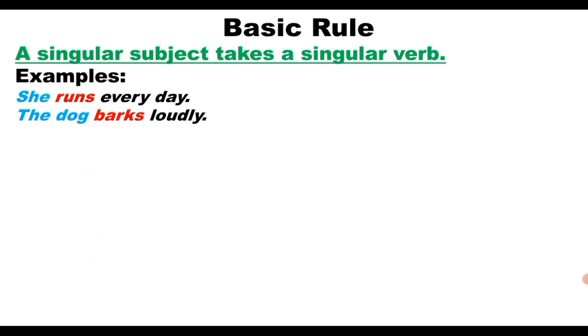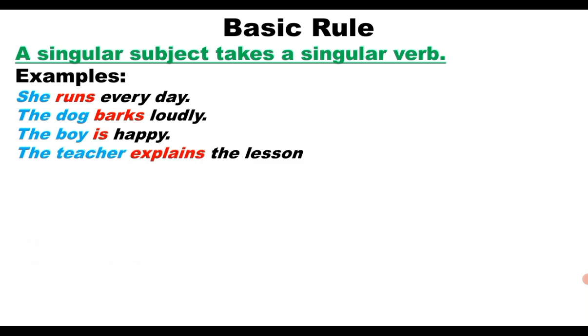Similarly, the dog barks loudly. Here the dog is singular subject, so we use singular verb barks here. The boy is happy. The boy is third person singular number, which is the subject here, and it needs a singular verb is. The teacher explains the lesson.